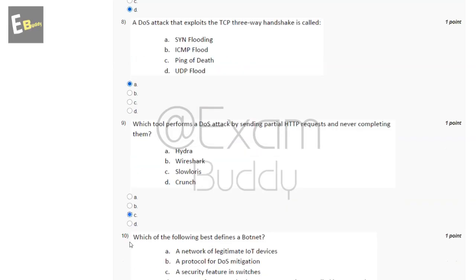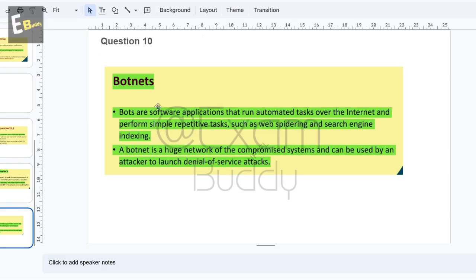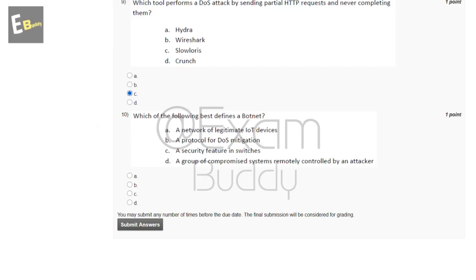Now the tenth question is, which of the following best defines a botnet? So let's check the answer of our tenth question. Bots are software applications that run automated tasks over the internet and perform simple repetitive tasks such as web spidering and search engine indexing. A botnet is a huge network of compromised systems and can be used by an attacker to launch denial of service attacks. So the answer of our tenth question is D.